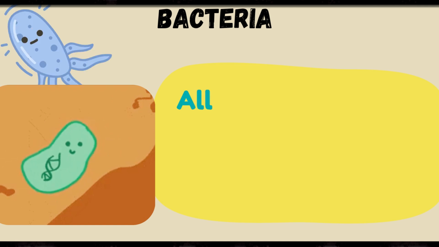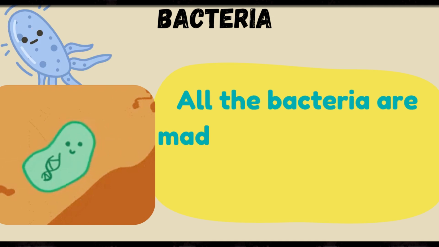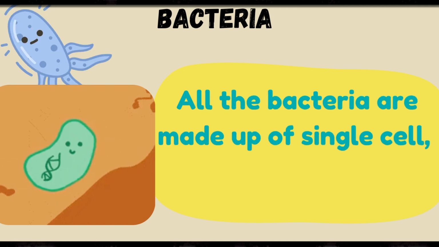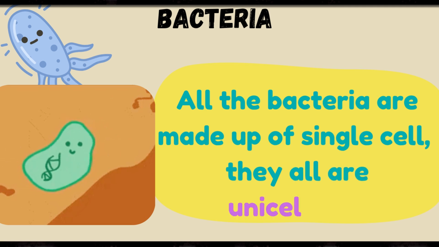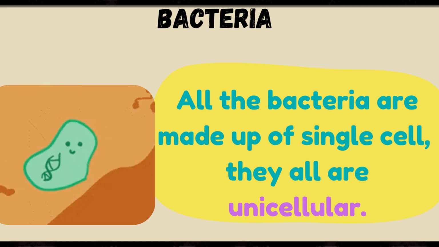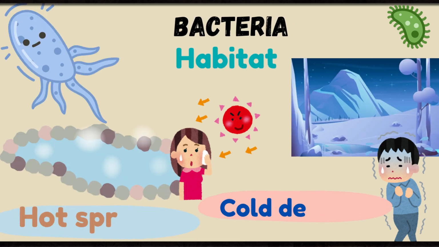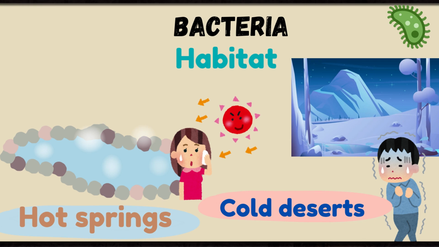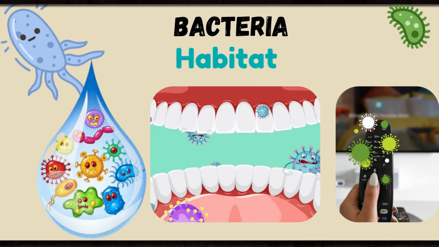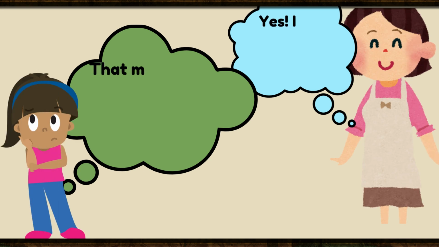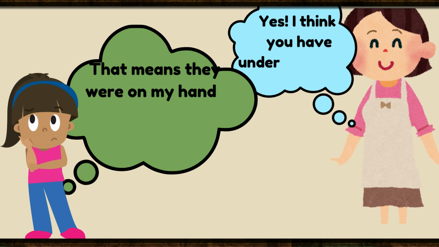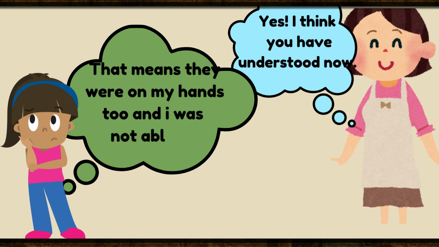The first one being bacteria. These were first known living organisms on Earth. They have a simple structure and are made up of single cell, therefore they are unicellular. The bacteria are found everywhere, from hot springs to cold deserts, capable of surviving in extreme temperatures. They are found inside water droplet, in our body, even in our mouth. And on TV remotes too. That means they were on my hands too, and I was not able to see them. Yes. I think you have understood now.